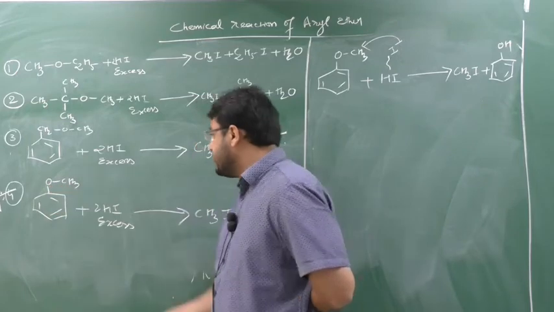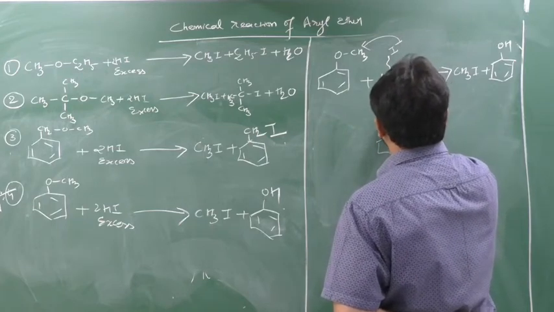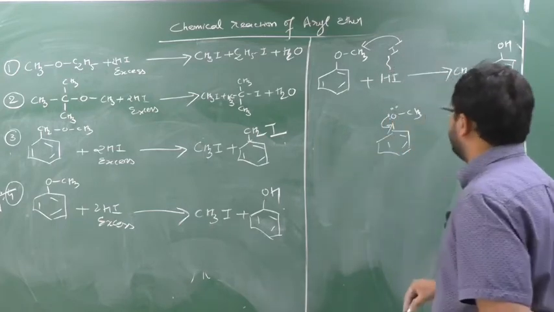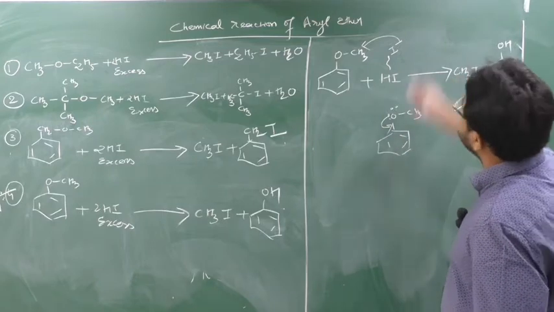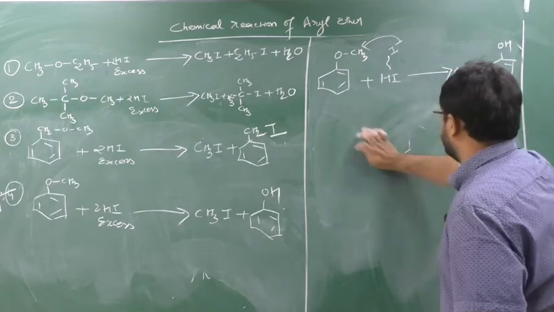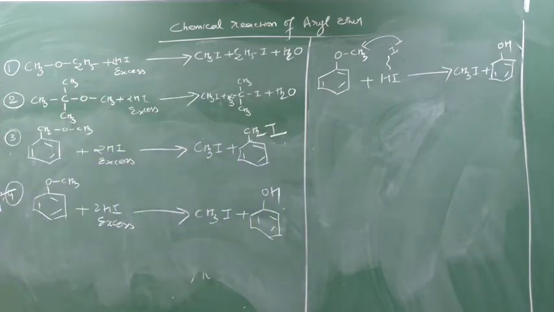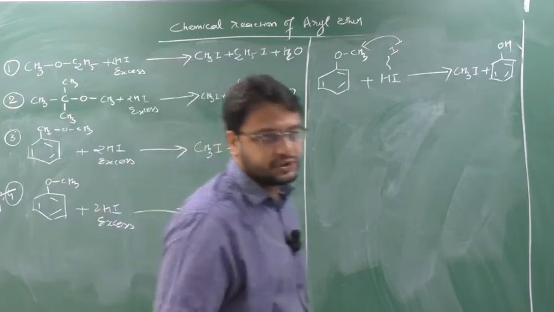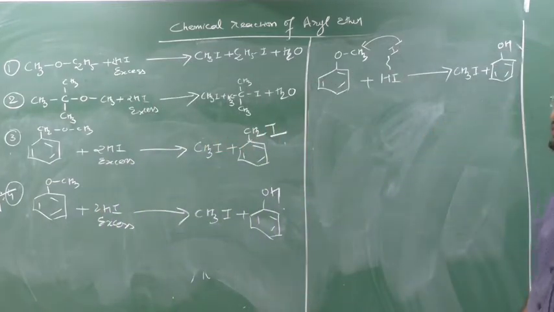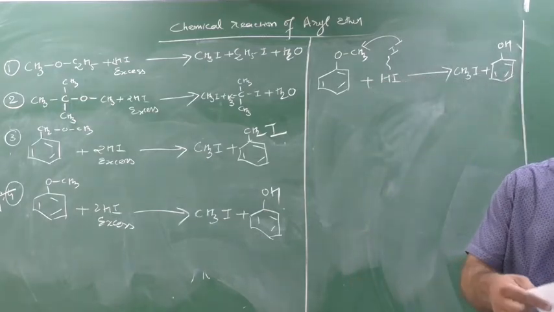Instead of breaking this bond, this OCH3 has extra electrons and shows partial double bond character. In short, instead of breaking, it increases the electron density of the ring. This bond is very strong and cannot be broken. Due to this reason, whether you use excess HI or less HI, the product of aryl ether with HI remains constant. Clear? And here also only the SN2 mechanism is involved. Understood, students? Clear, no? So this was the chemical reaction of HI involving aryl ether.